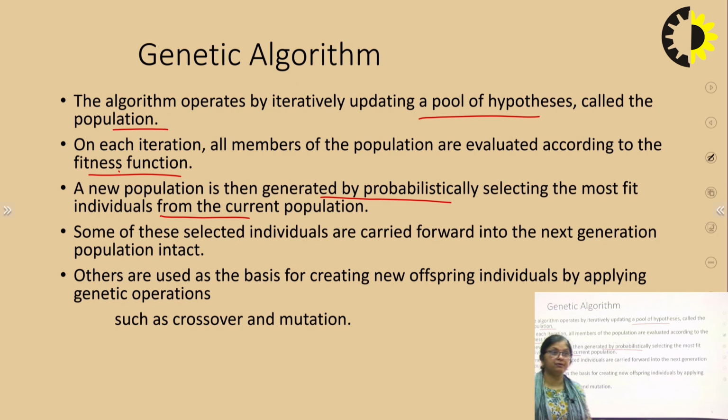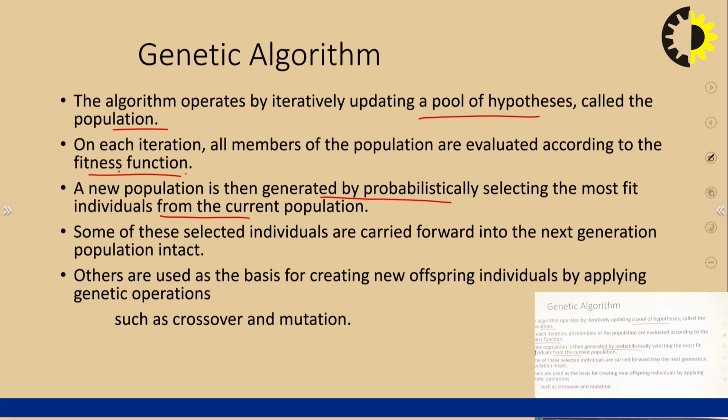Which are most fit? How are we going to decide most fit? Fitness is evaluated with the help of the fitness function. Some of these selected are carried forward into the next generation population intact. So, what we are saying is that by probabilistically selecting, we are generating the next, and a few are carried as it is